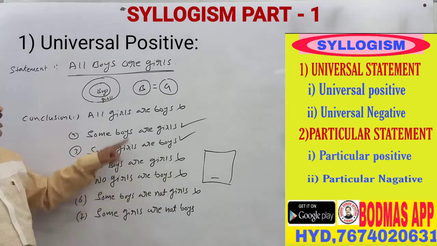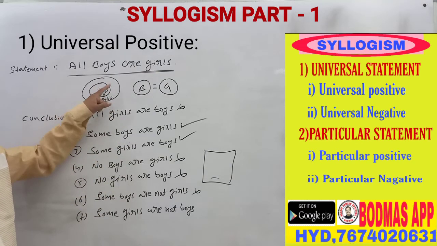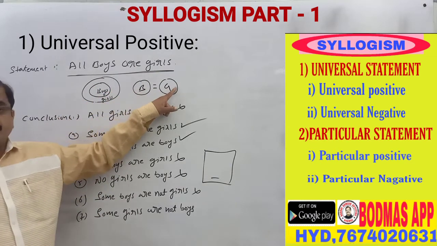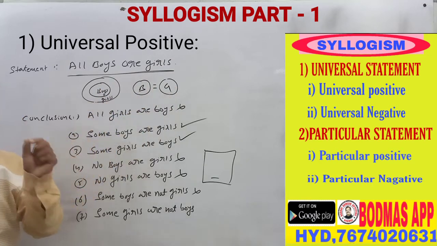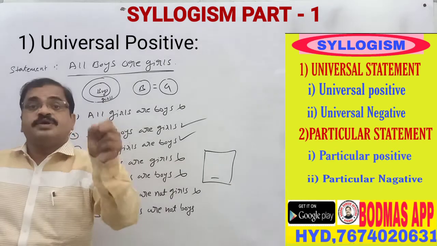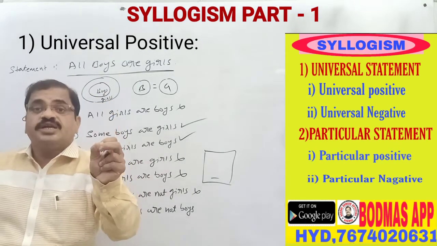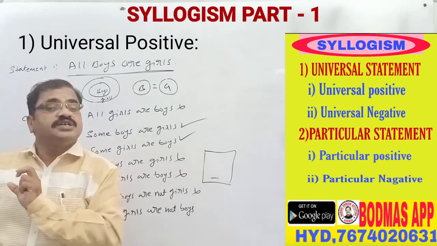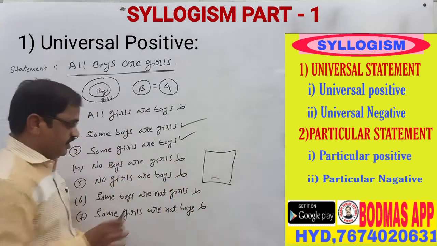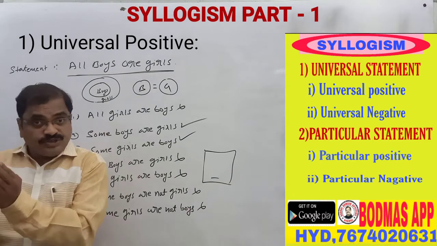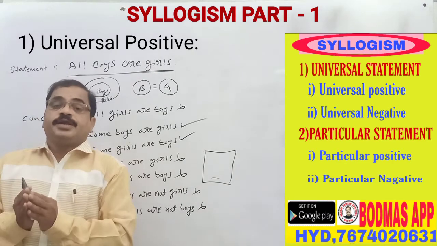Some girls are not boys. Here, sometimes it looks right, sometimes it looks wrong. Only when both situations are right is the answer right. Otherwise, it is not right. That is why this also does not follow, because from the positive statement, don't expect the negative.